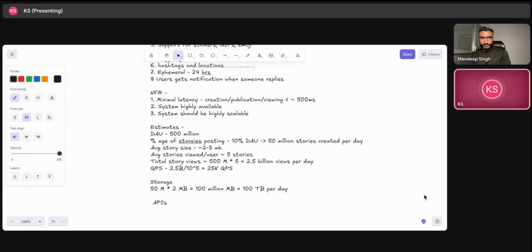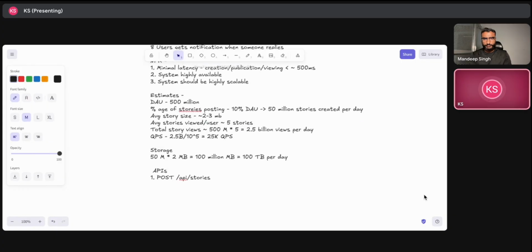So on the API side, the first API that comes into our mind is a post API. So a user wants to post a story, right? So we will have API stories, and the request payload should look somewhat like this: user ID will be there, media URL will be there.